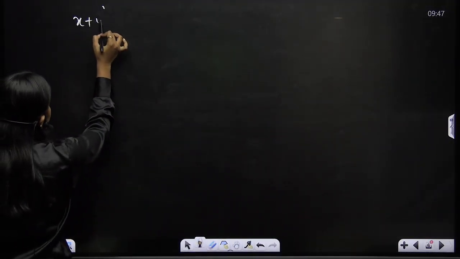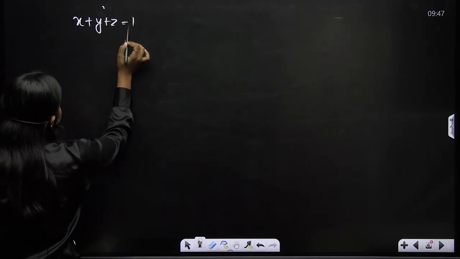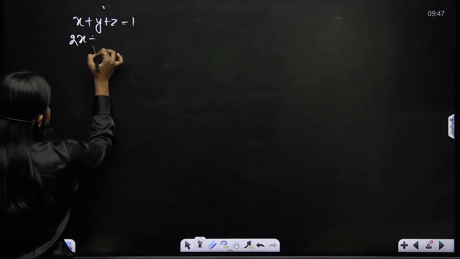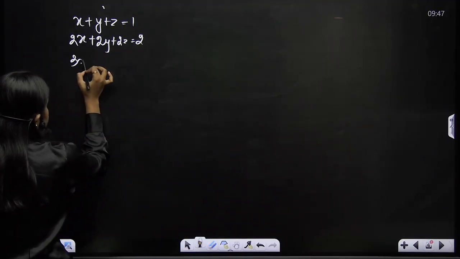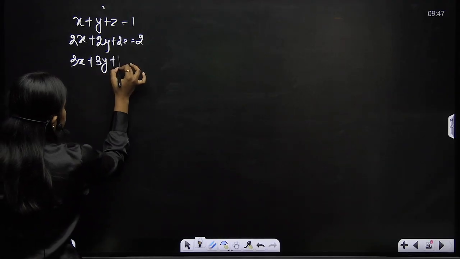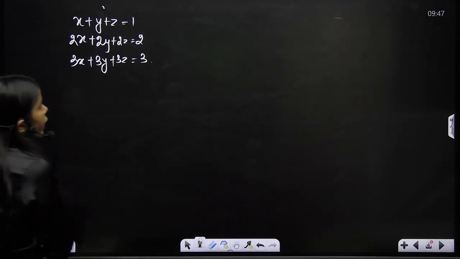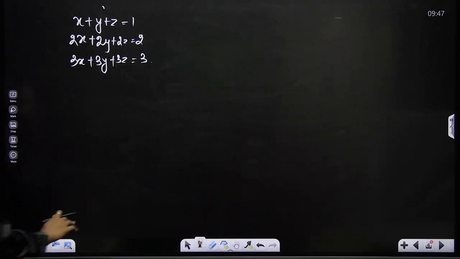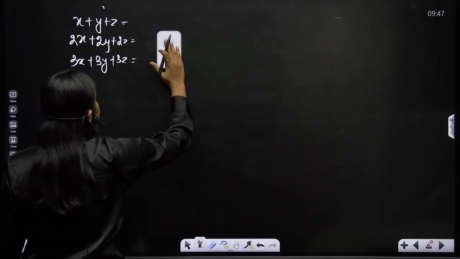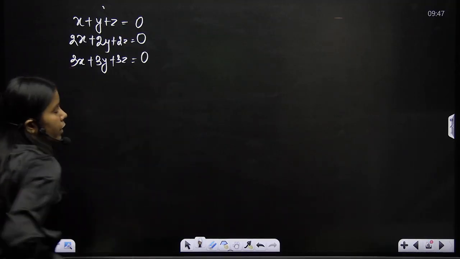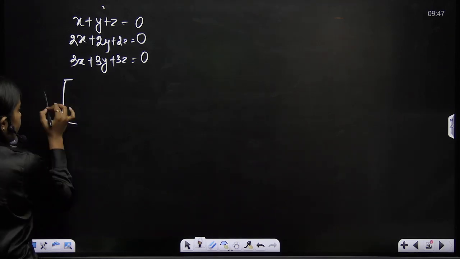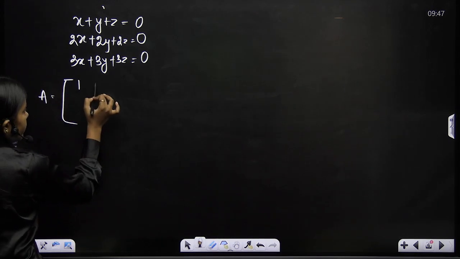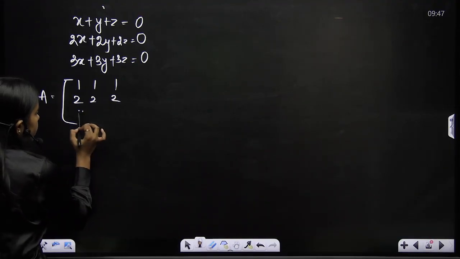I am writing it: x plus y plus z is equal to 1. 2x plus 2y plus 2z is equal to 2. And 3x plus 3y plus 3z is equal to 3. I need to find out the solution. अच्छा 1 2 3 भी हटाओ ना. Sorry, you have to take it 0 on the right side, because we are working on a homogeneous system of linear equations. Right? What would I do? I'll write down the matrix A, coefficient matrix 1 1 1, 2 2 2 and 3 3 3.